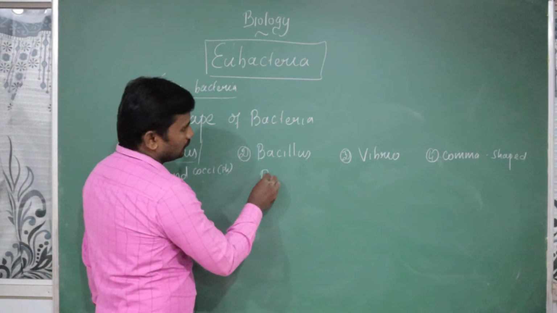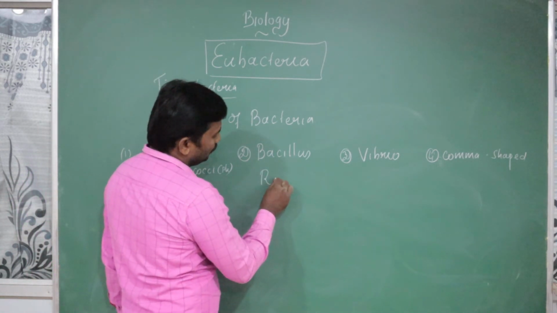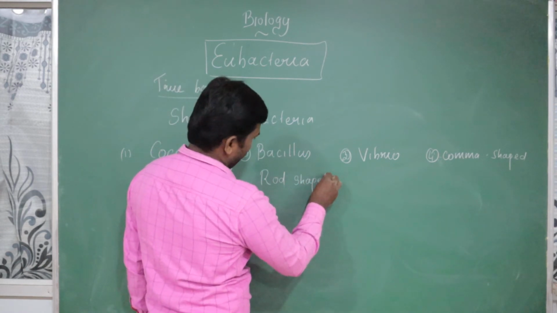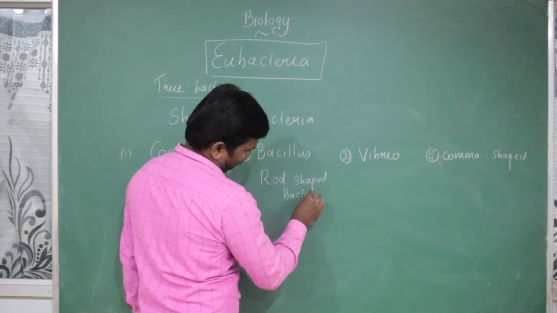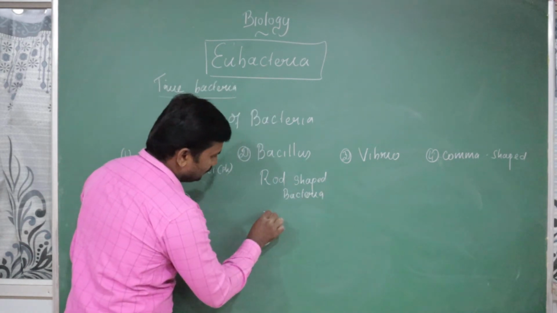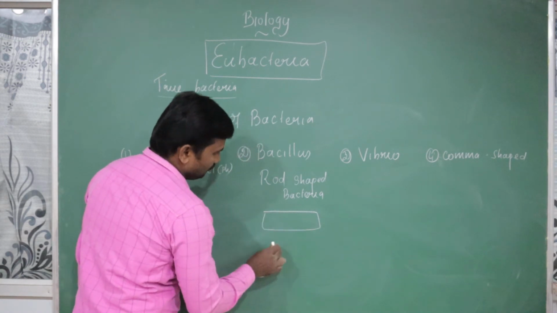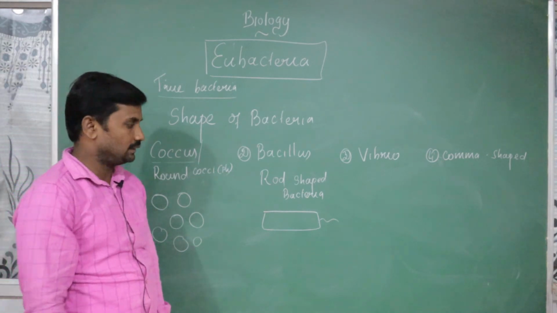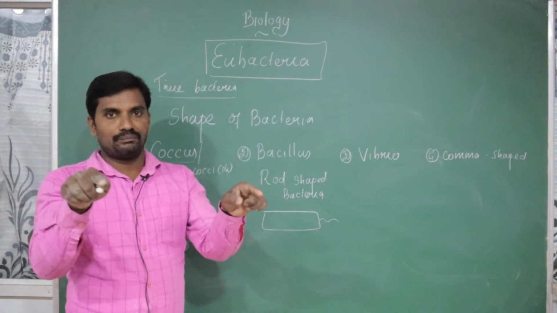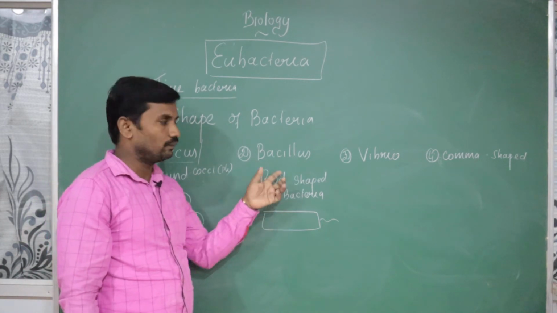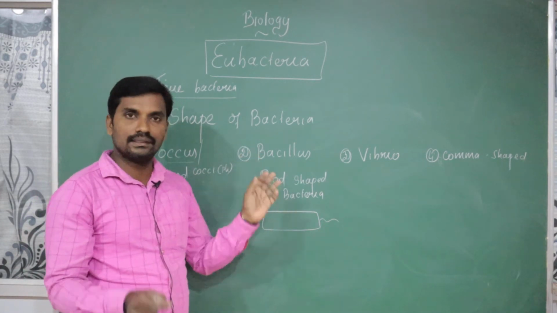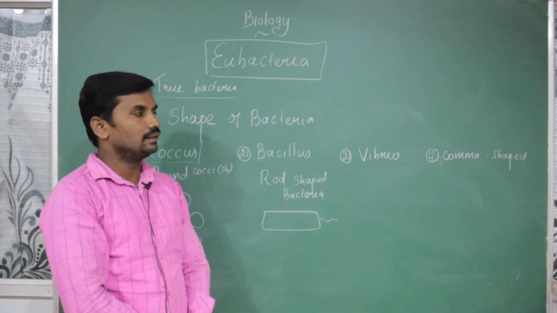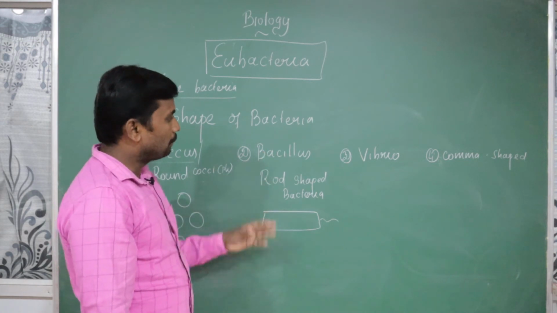The next one is rod shaped bacteria. What is the shape of a rod? The rod shape is otherwise called bacillus. For example, if some kind of flagella or pilus is present, or a brick-like structure, we call it rod shape. That is called bacillus. Bacillus is the singular, bacilli is the plural. Rod shaped bacteria are called bacillus bacteria.